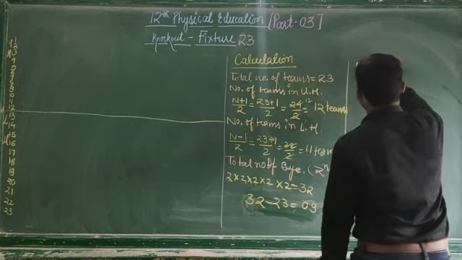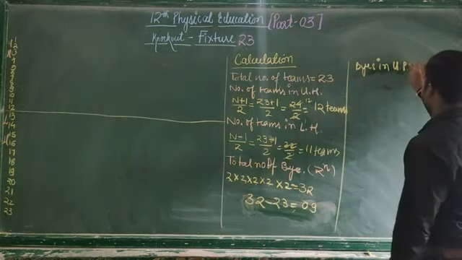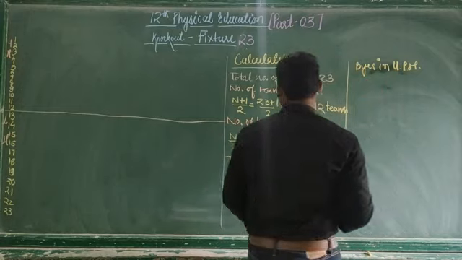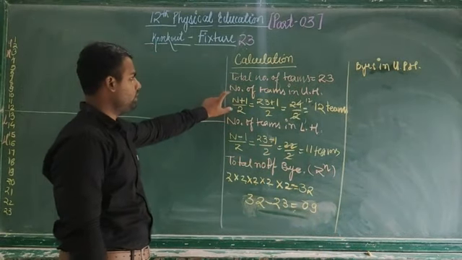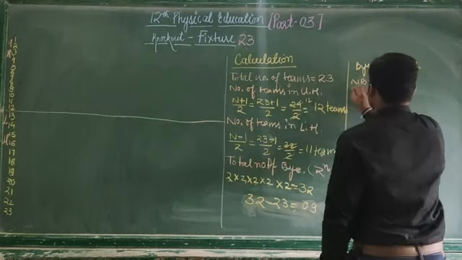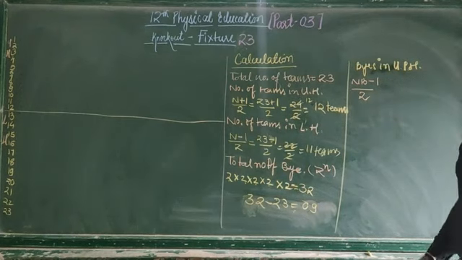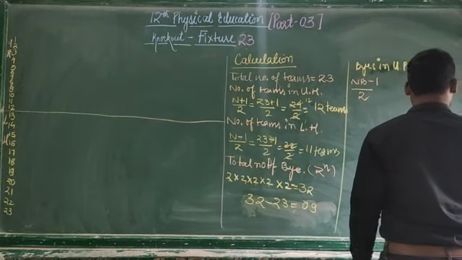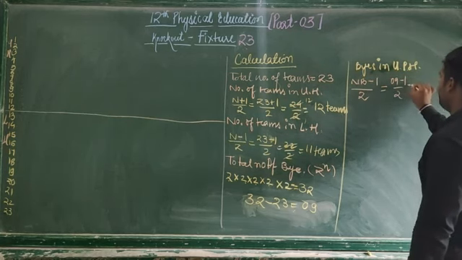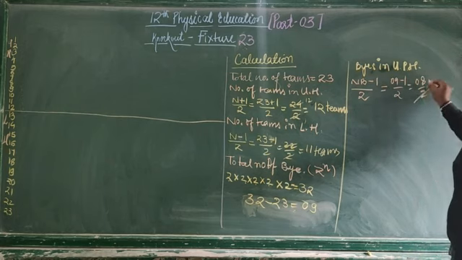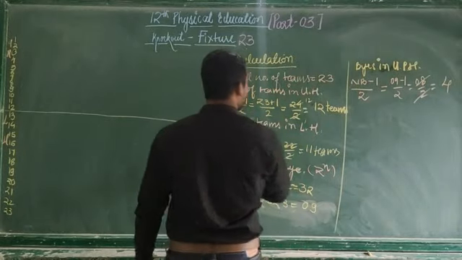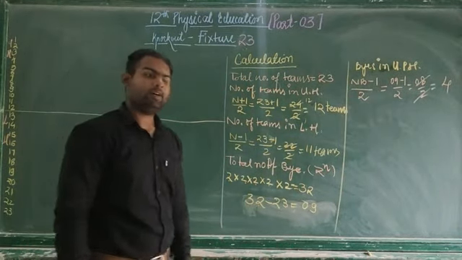Byes in upper half. So what is the formula for the number of byes in upper half? You will have to see upper half and lower half, we do n plus 1. So here you will write NB, that is number of byes, minus 1 divided by 2. What is the number of byes? That is 9 minus 1 divided by 2. So it becomes 8 by 2. 2 fours are 8. So there will be 4 byes in the upper half.